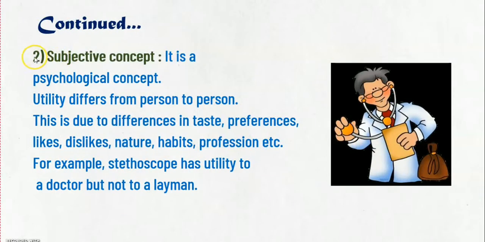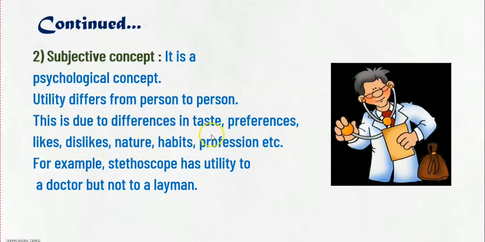Now see here the second, subjective concept. It is a psychological concept. Utility differs from person to person. Now let us understand this. This is a picture of a doctor and he is using a stethoscope. Therefore, being a doctor, stethoscope is useful for him. But being a teacher, I am going to use chalk, duster, blackboard, marker, etc. because all these things are going to satisfy my needs. And therefore, utility differs from one person to another person.